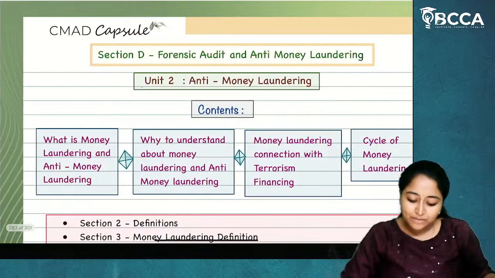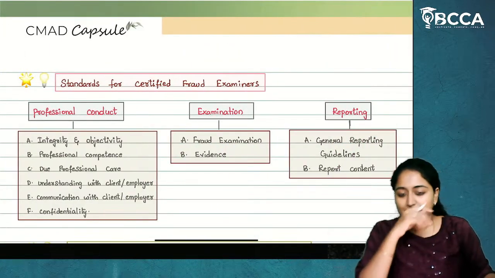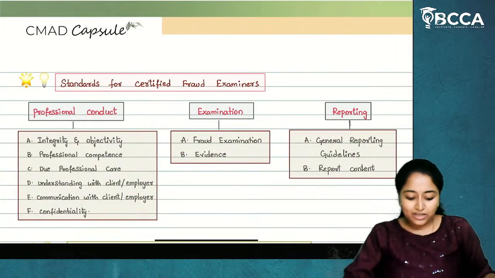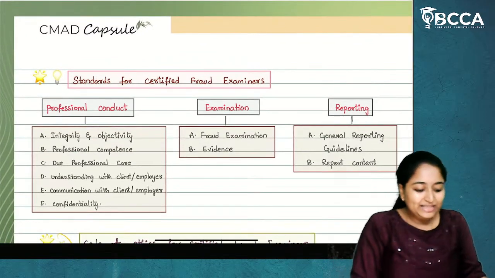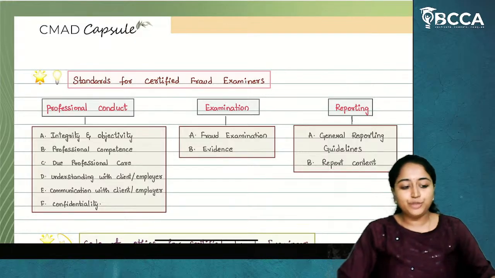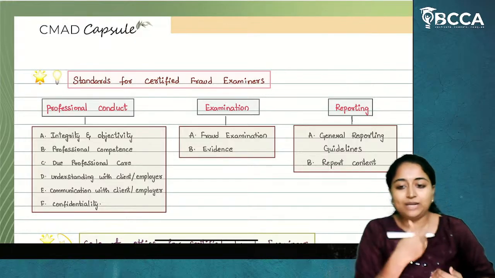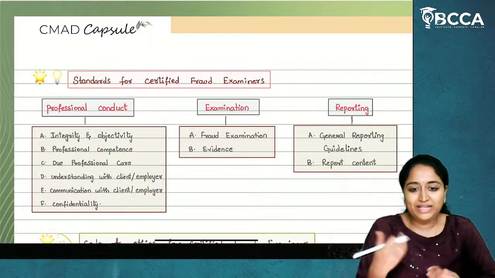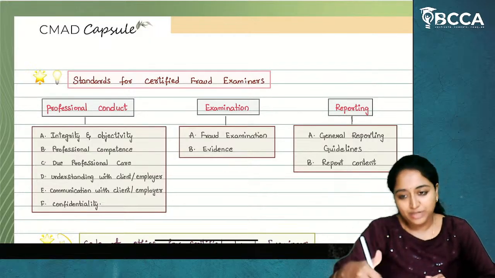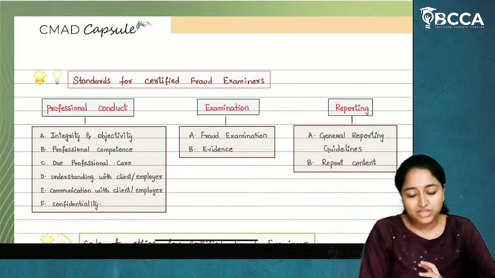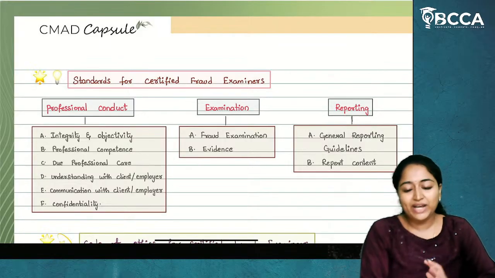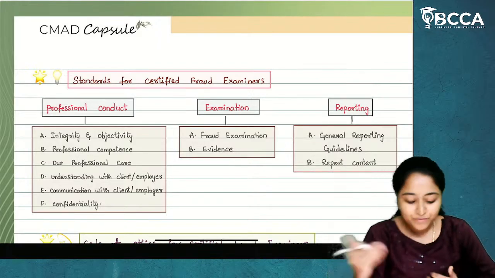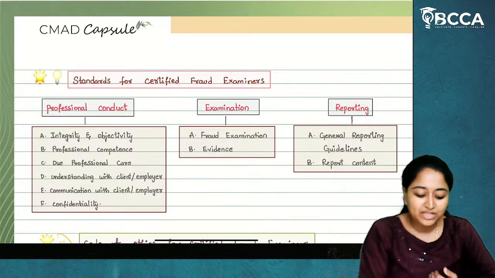Okay, who can become a forensic auditor? With a qualification of CA, CMA or any other professional degree, a person can become a forensic auditor. And there are additional qualifications also to become a forensic auditor, like he can be a forensic accountant or he can be a certified fraud examiner. For this, we have separate courses. If you get enrolled in that particular course and get a certificate, then this will be an additional qualification for you to become a forensic auditor. So who are the certified fraud examiners?